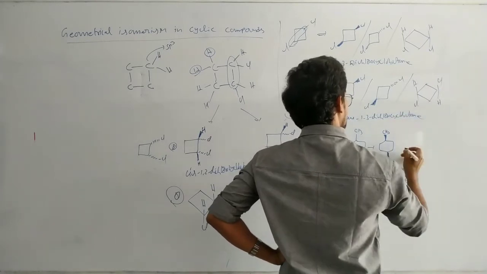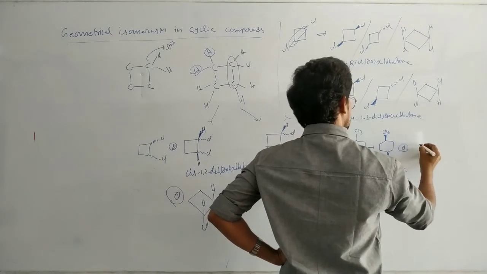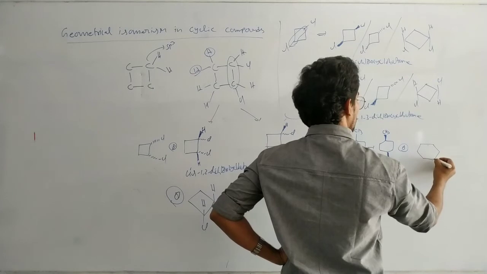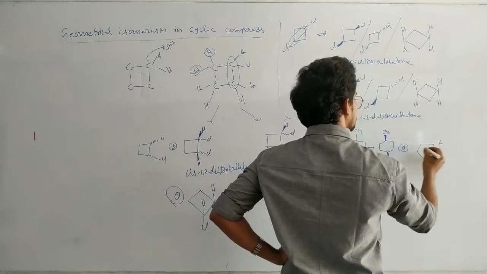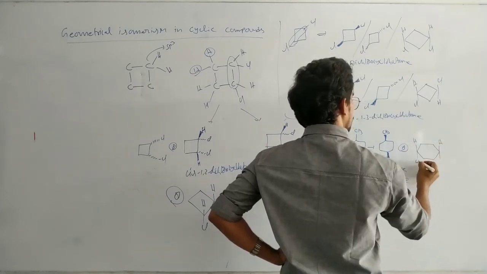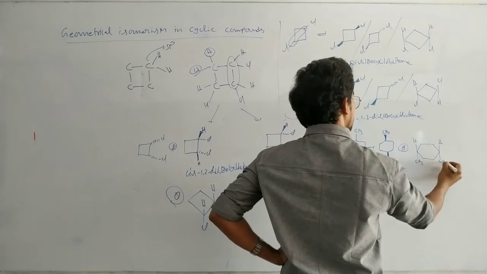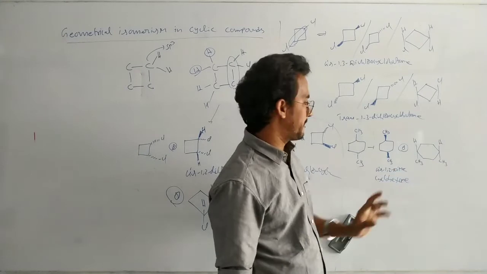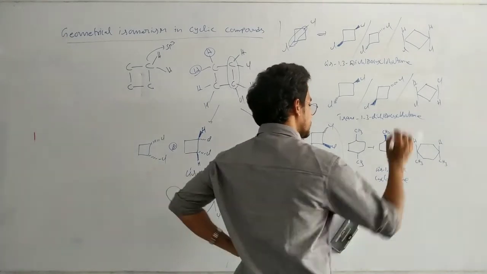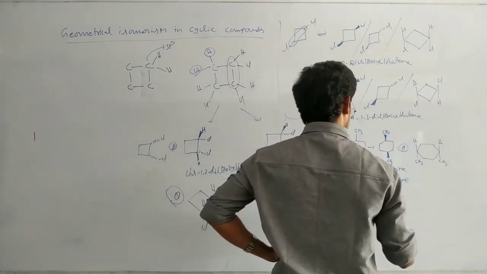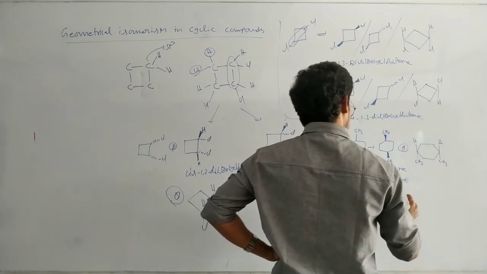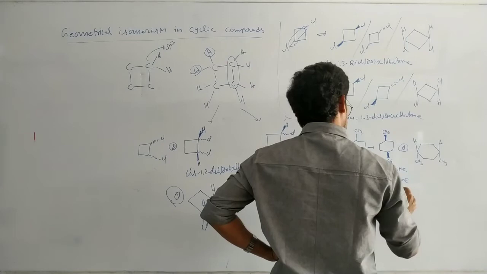Okay. This one also we can write like this. Cyclohexane, hydrogen, CH3, CH3. Same side, CH3, CH3. Okay, cis 1,2 dimethyl cyclohexane. Now here it is a trans 1,4 dimethyl.